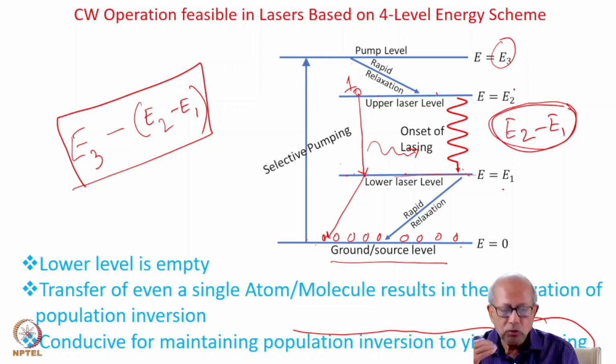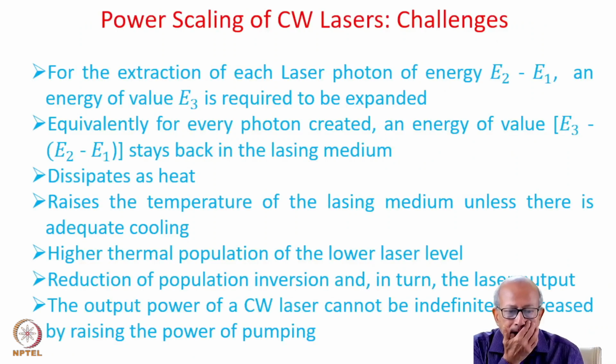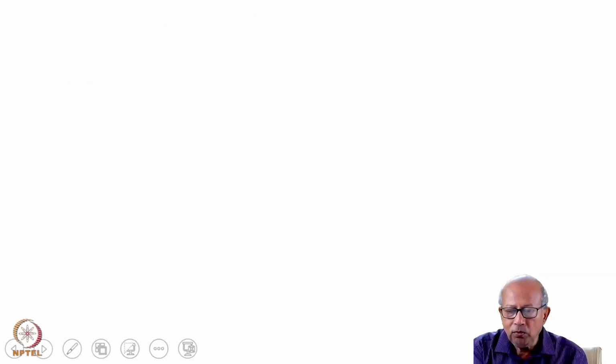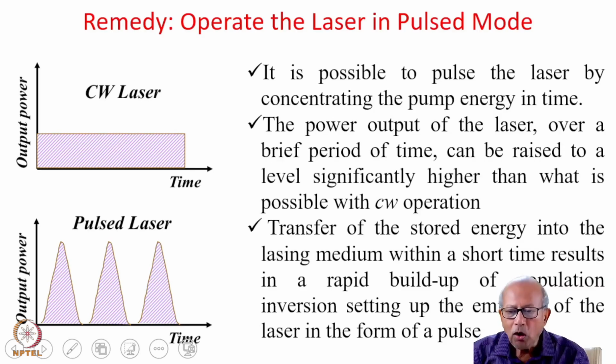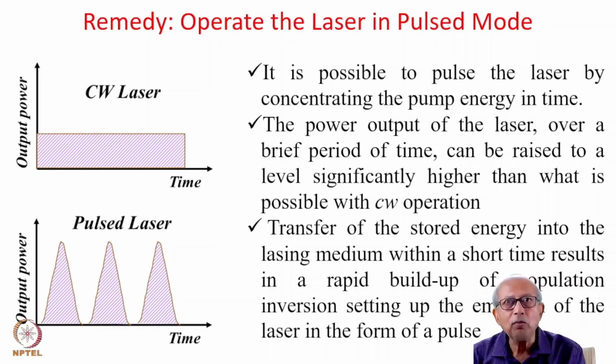So what will be the remedy if you still have to increase the output power? Well, the remedy would be to operate the laser in pulsed mode.